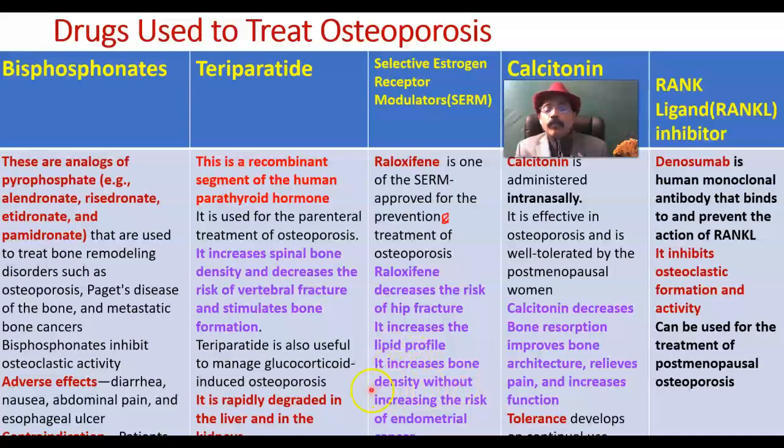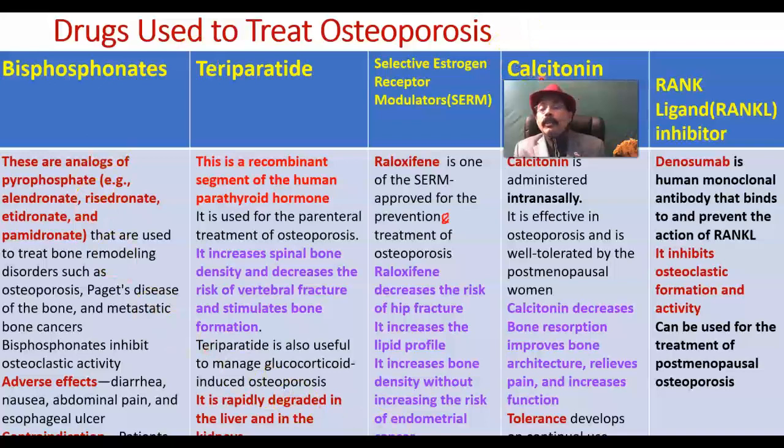It increases bone density without increasing the risk of endometrial cancer.